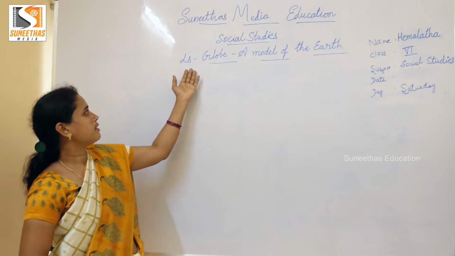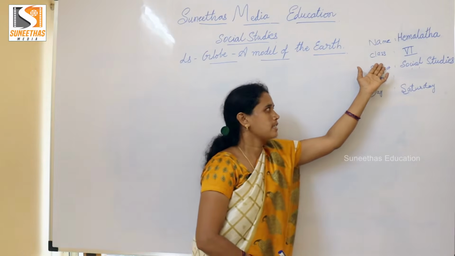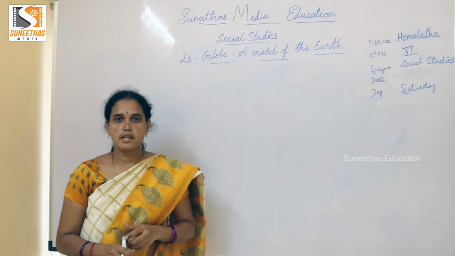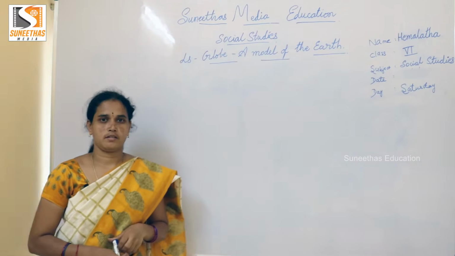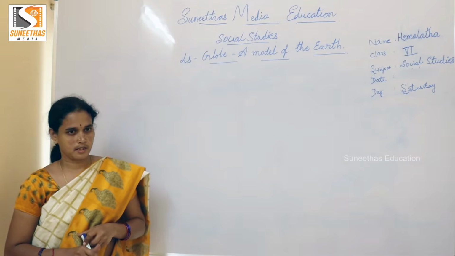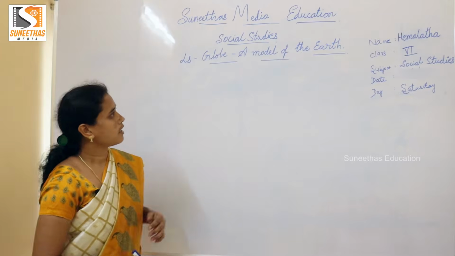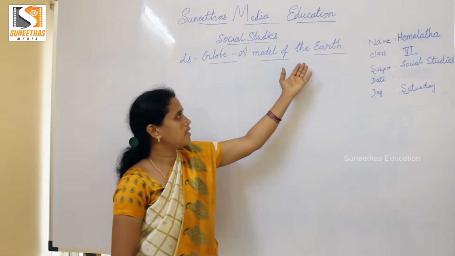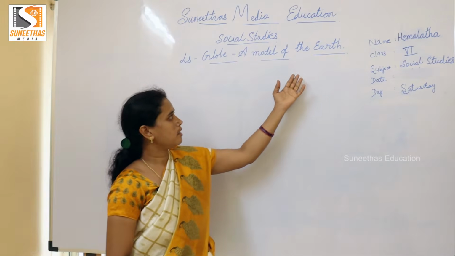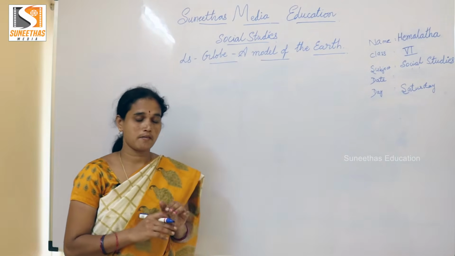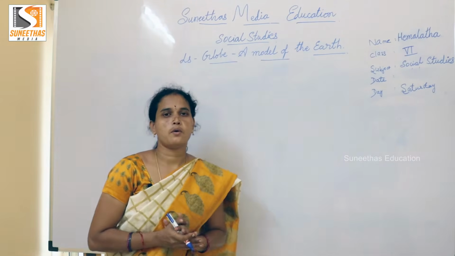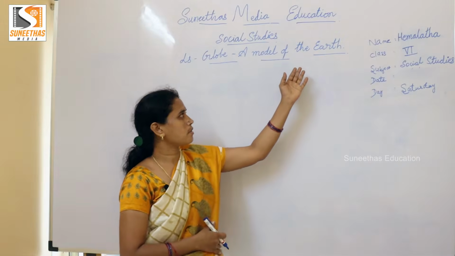So I am taking the 6th class, and the lesson name is the globe, a model of the Earth. As we know, Earth is the third planet in our solar system, right? There are 8 planets in our solar system. In that, Earth is the third planet. So, how can we study about the Earth? We cannot see the Earth as a whole. It is very, very big. So that's why we cannot study about the Earth.